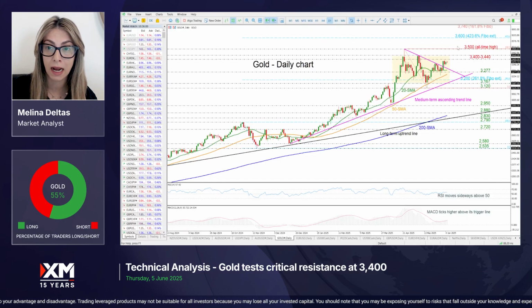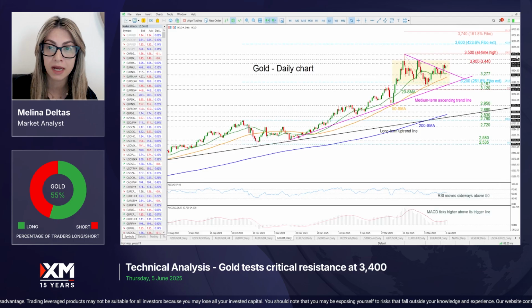If there is a climb above this region, then the price may move towards the 423.6% Fibonacci extension level at 3,600, taken from this downward wave from 2790 to 2535. Even higher, there is also an obstacle near the 161.8% Fibonacci extension of this down leg from 3500 to 3120 at 3740.